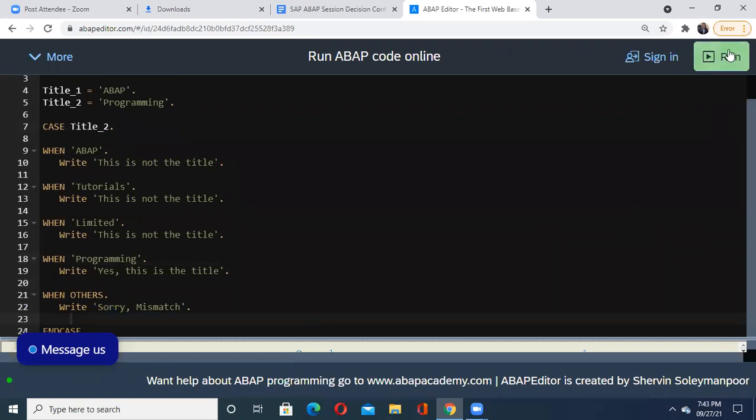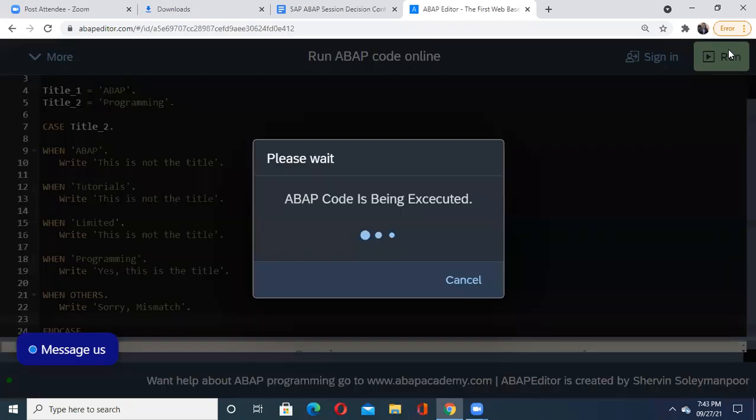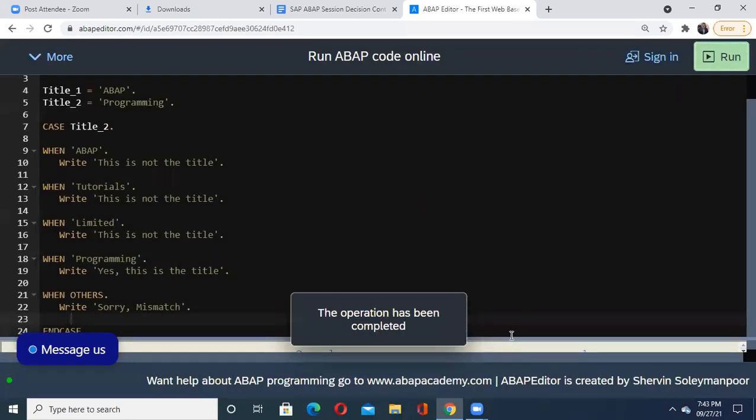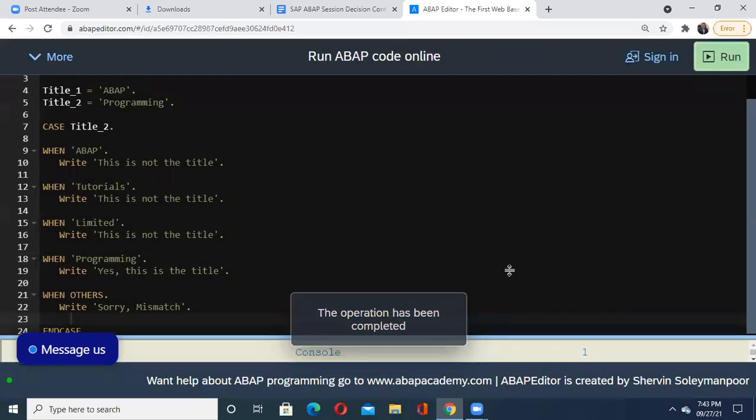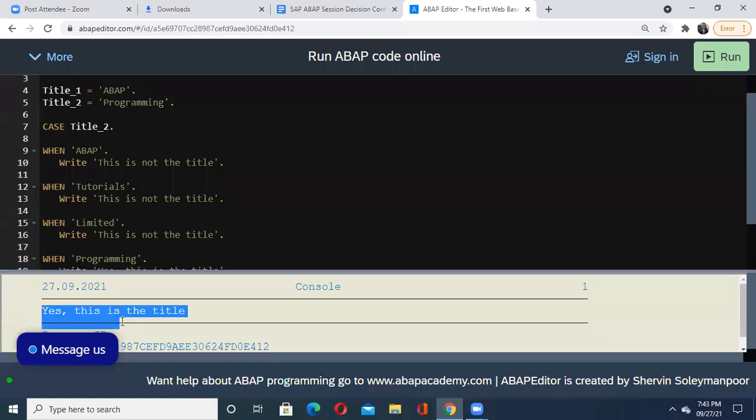Now when we execute it, which case is to be executed? The one which matches your title 2 value. Okay, the operation is here. See that, yes, this is the title. It means that when it matches your programming field in that when and case field, then it shows me yes, it is matching.